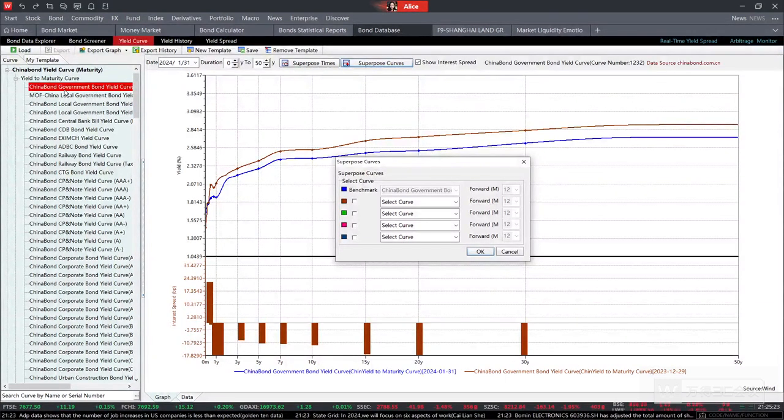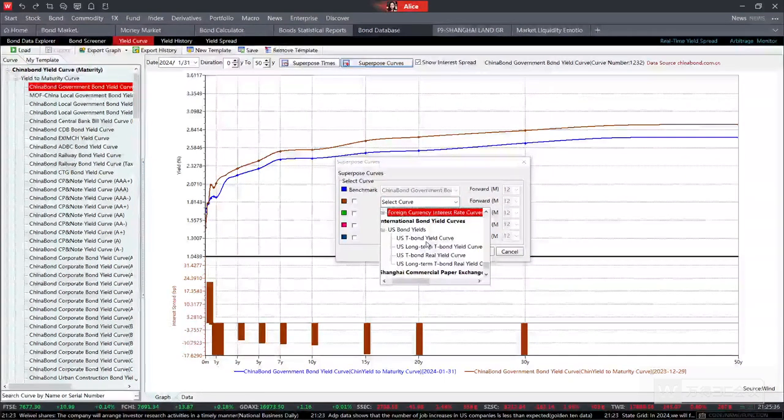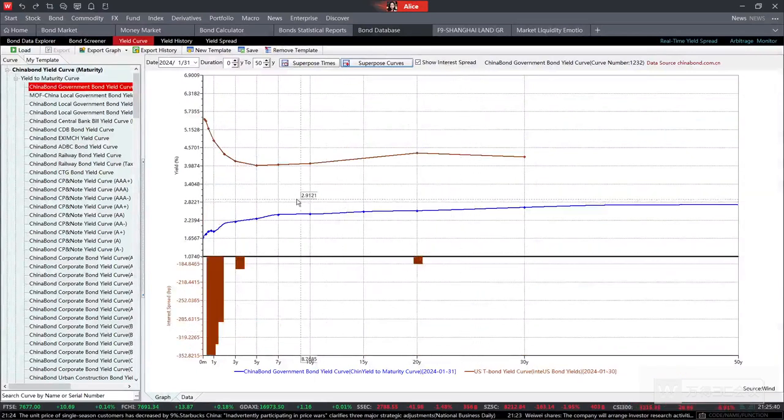Right now, the curve is the China government bond yield curve. We can compare such a curve with other countries' yield curves. For example, we can compare the US T-bond yield curve. Then we just press OK, and we can notice that we provide different curves showing over here. The blue one is the China government bond yield curve, which is a positive slope curve.